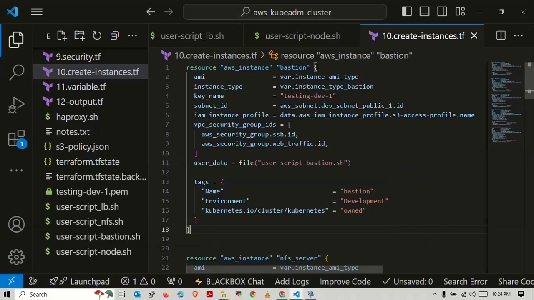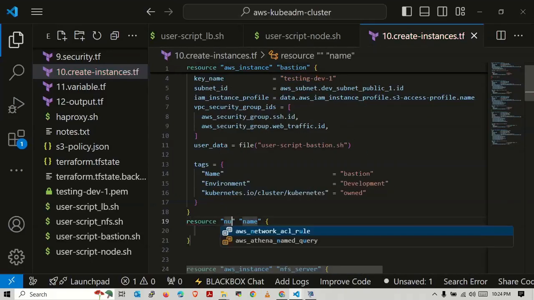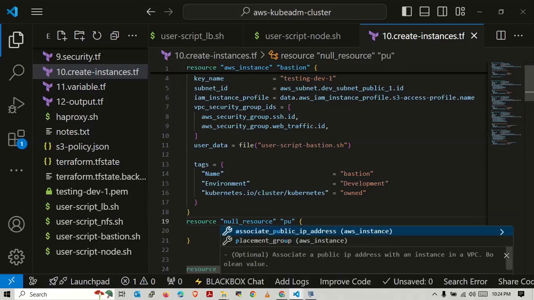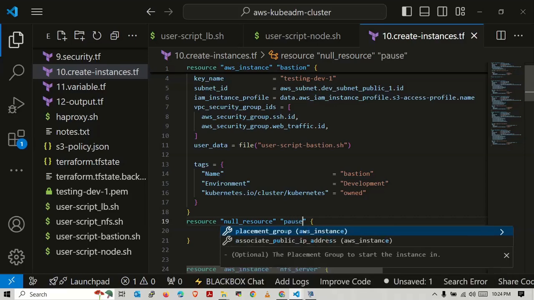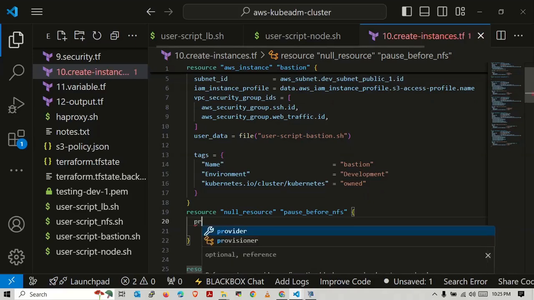Let's create a delay in creation of resources now. Let's add null resources. In Terraform you can add null resource as well. Pause before NFS, and provisioner will use local exec provisioner.